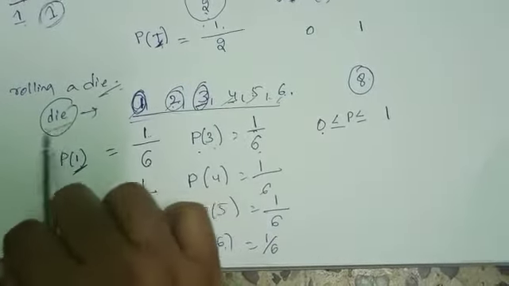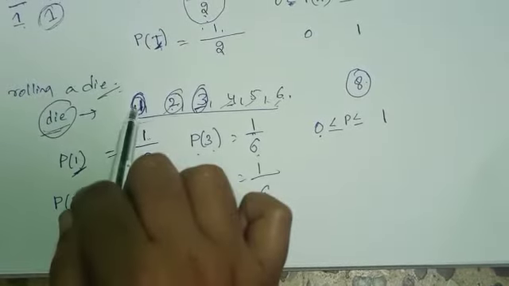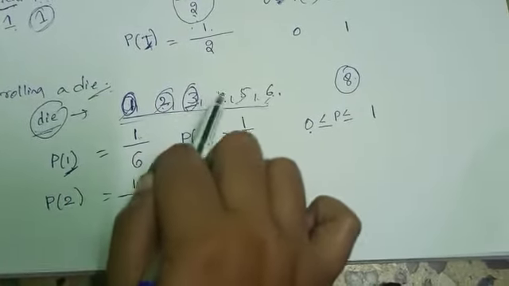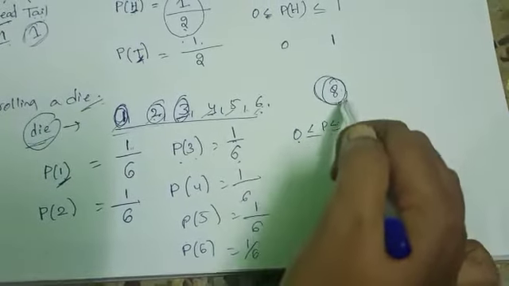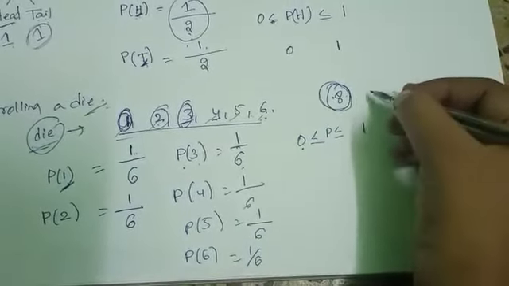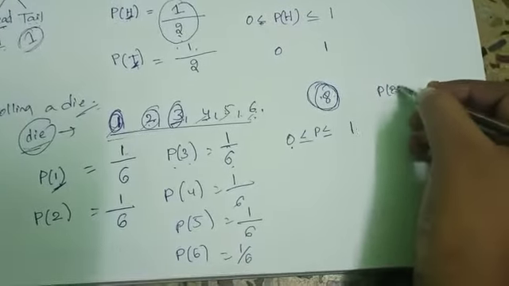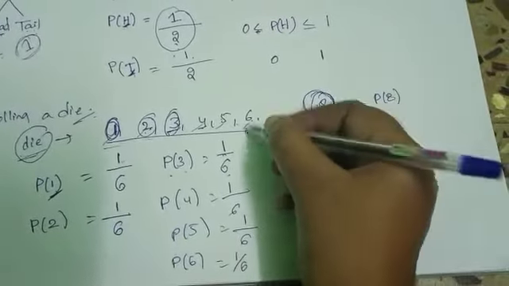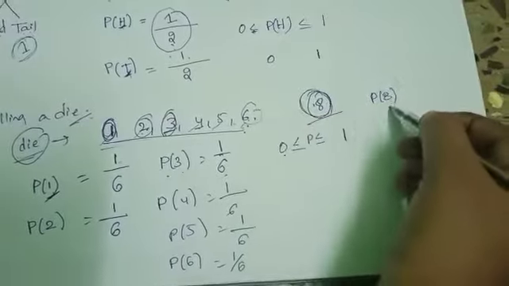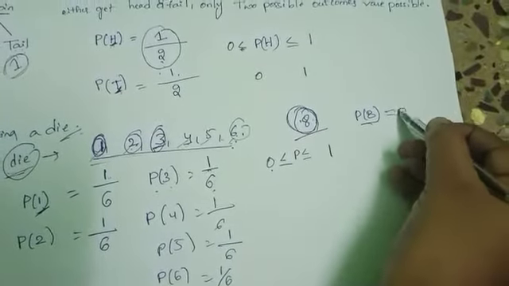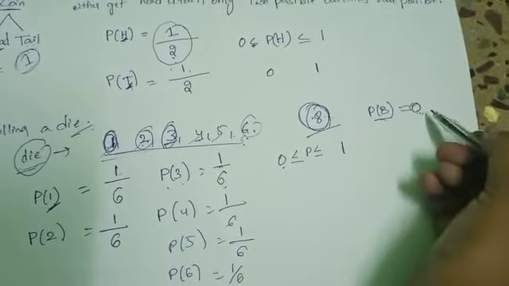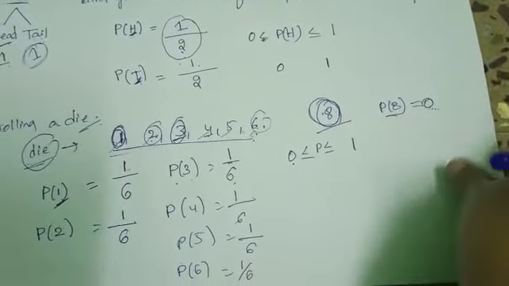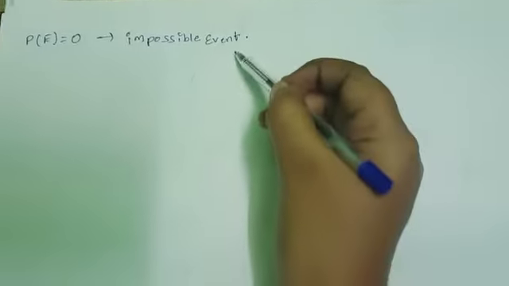We know a die has 1, 2, 3, 4, 5, 6. There is no 8 face. Here there is no 8. Probability of 8 is 0. This is the impossible case, an impossible event that cannot happen. So P of E equal to 0 is called an impossible event.